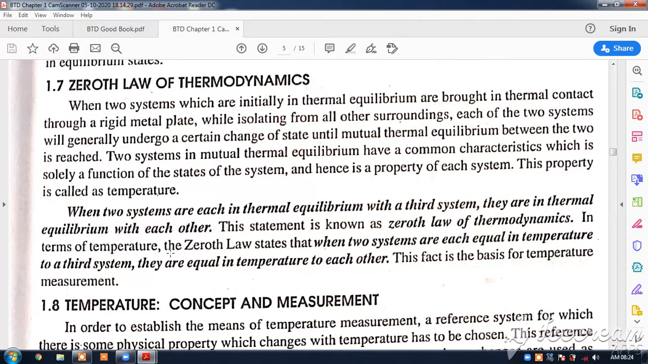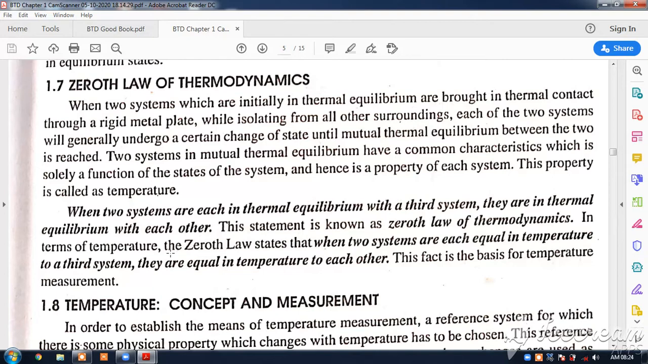In terms of temperature, the zeroth law states that when two systems are each equal in temperature to a third system, they are equal in temperature to each other. Like I told, two bodies, two systems A and B, if they are having equal temperature separately, A's temperature is equal to C and B's temperature is equal to C, then it shows that the temperature of A and B is also the same. It is very obvious. Okay, this fact is the basis for temperature measurement.